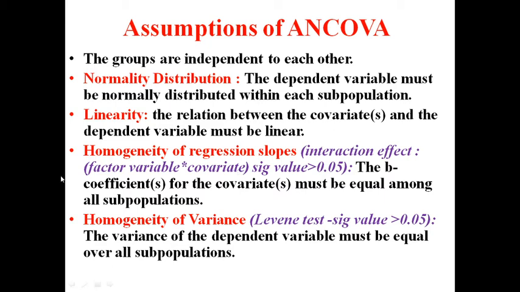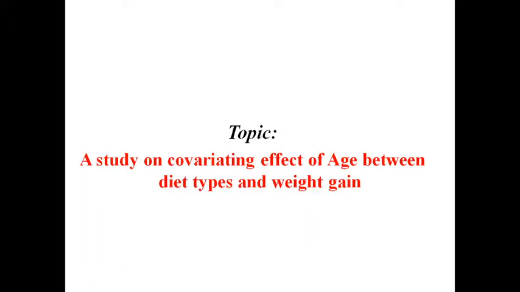Then the last one, homogeneity of variance. The variance of the dependent variable must be equal over all subpopulations. How will we find out? We will find out through Levene's test of homogeneity of equal variance. If the significance value of Levene's test is greater than 0.05, then we can say that the homogeneity of variance of the dependent variable holds. So these are the 5 assumptions of ANCOVA.